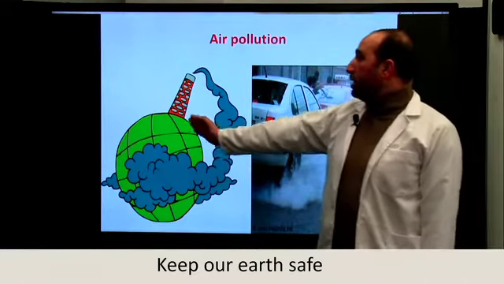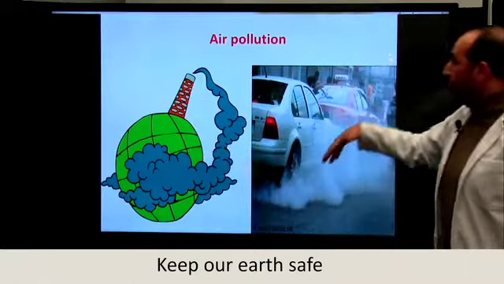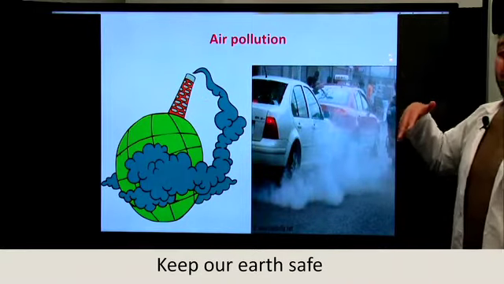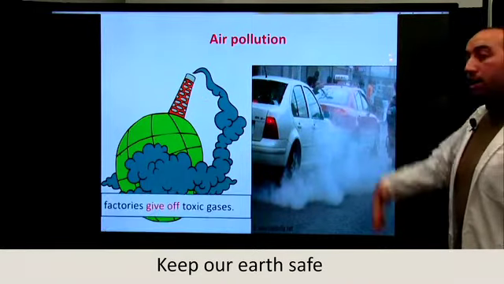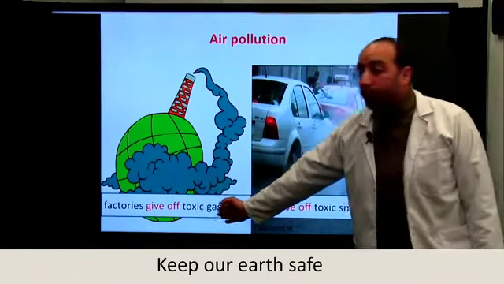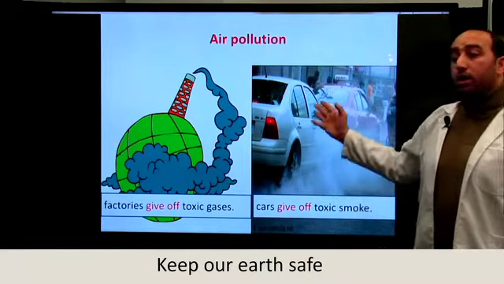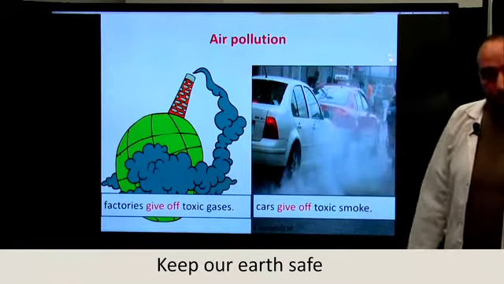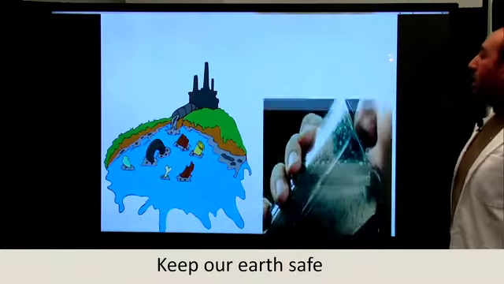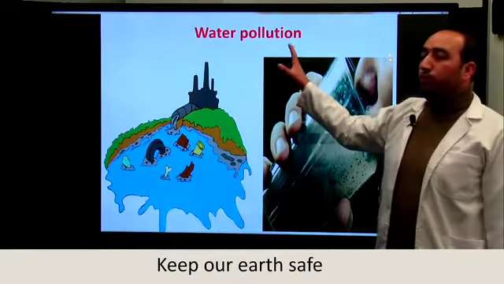So it is caused by factories, by the smoke of factories, and it is also caused by the smoke of cars and vehicles in general. So factories give off toxic gases and smoke, and also cars and other vehicles, trucks, etc. Then we have the second type of pollution, which is water pollution.